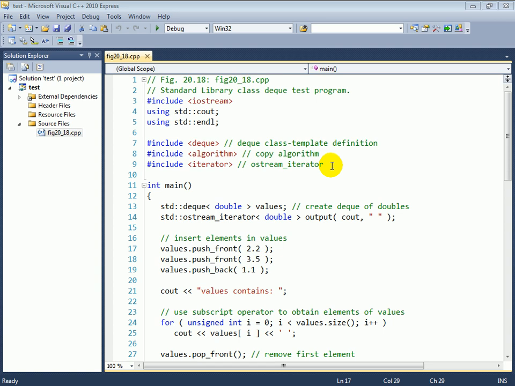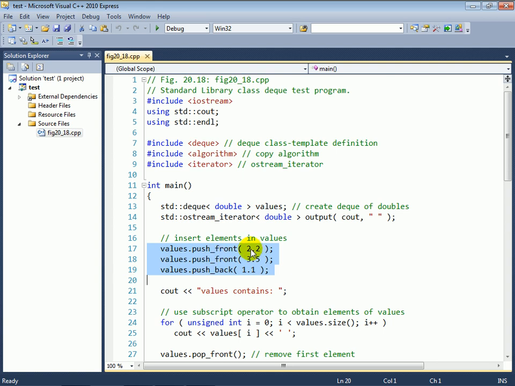The key difference between a vector and a deque is that vectors are optimized for always inserting items at the end, whereas deques are optimized for inserting items at either the beginning or the end. So in this example, we create a deque of doubles, in this case called values. We also created an ostream iterator that is capable of outputting doubles, and we're going to output them to cout separated by spaces. Here we demonstrate the push_front and push_back member functions of a deque.